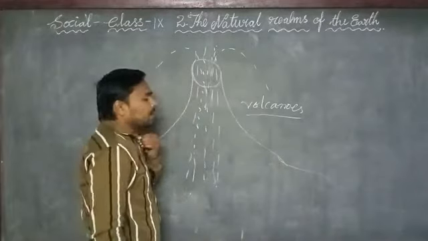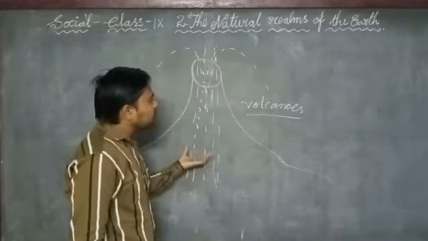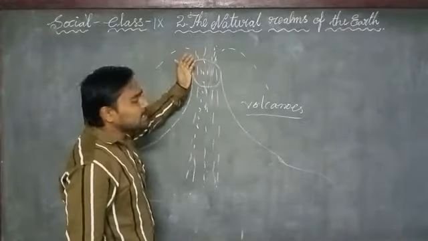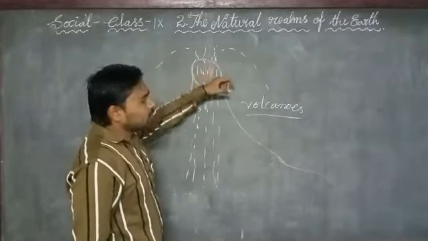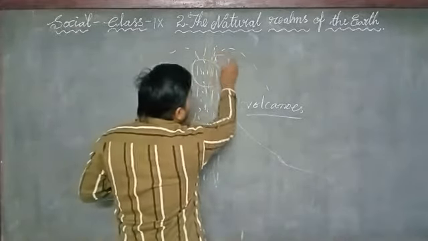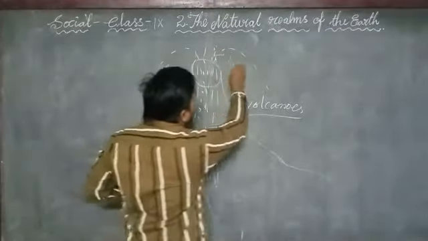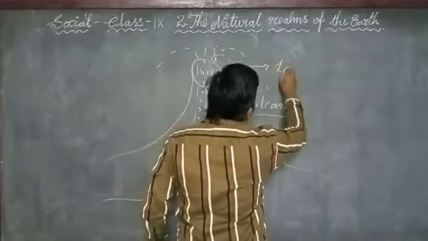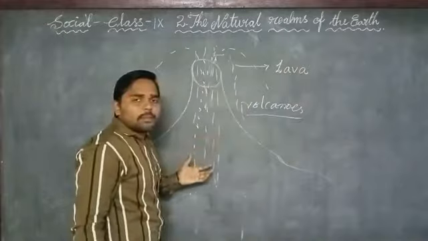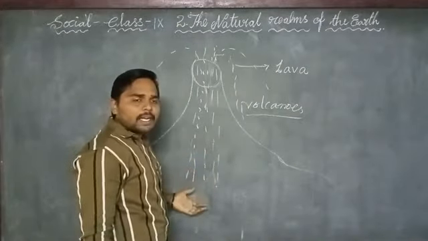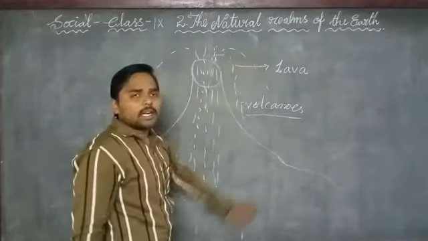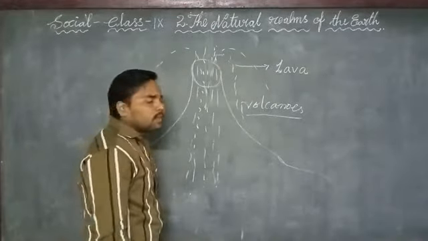When this molten material comes out from the volcano, it is called lava. When the molten material comes out from the mantle to the surface of the earth, it is called lava.